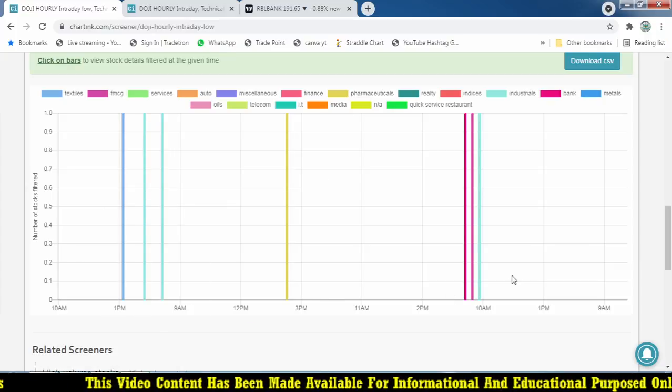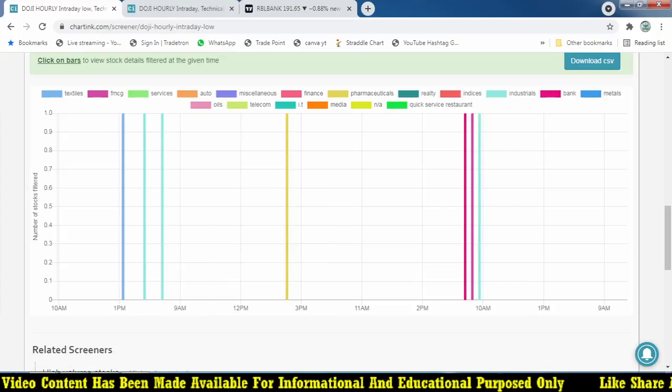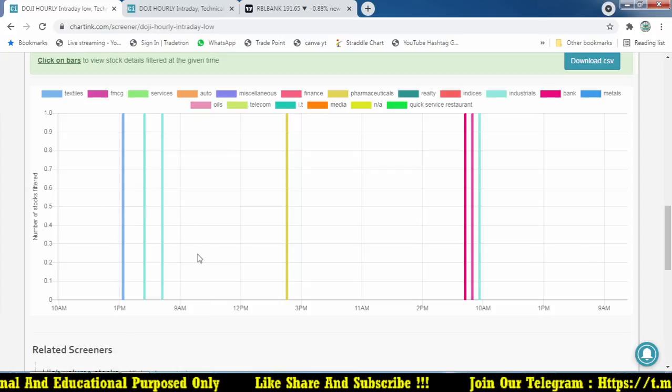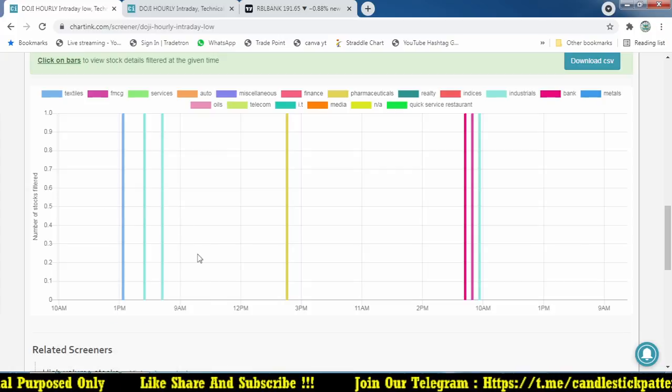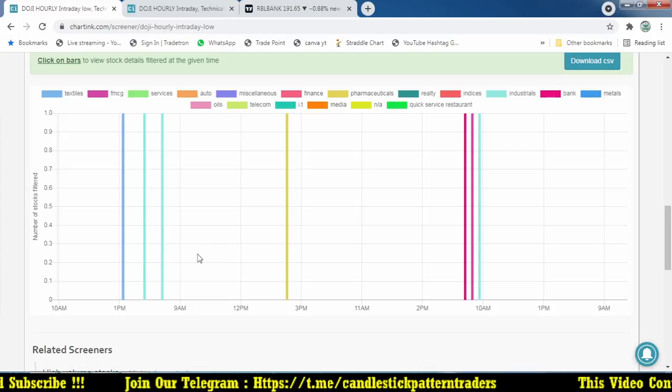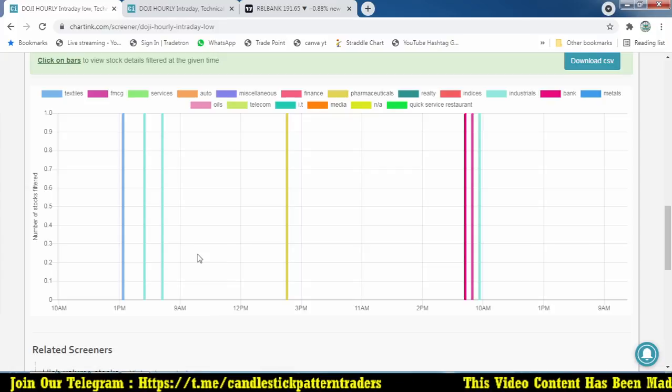So almost in 1 month, 6 or 7 stocks form this kind of pattern in Doji. This is the code which I have created, and I mentioned many criteria to filter out this Doji, so that I get a powerful Doji.